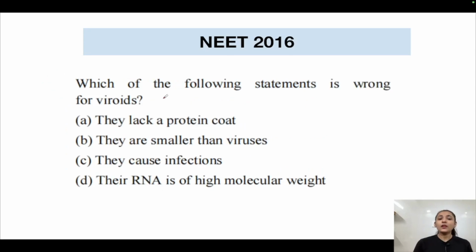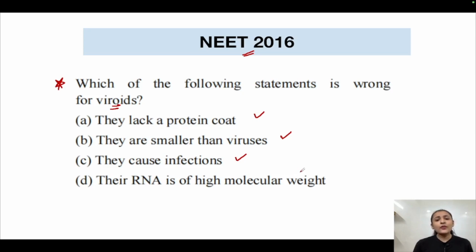Okay. Now, from NEET 2016, which of the following statements is wrong for viroids? Again, a repeated question from viroids. So, viroids here is a very important topic. You should all prepare this thoroughly. So, they lack a protein coat. Yes, this is true. They are smaller than viruses. Yes, viroids are smaller than viruses. They cause infections. Yes, they cause diseases. Potato spindle tuber disease was being caused by viroids only.